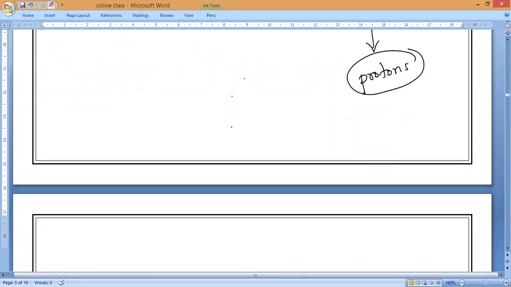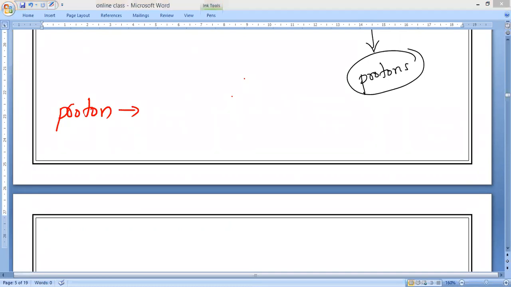So can anybody say what do you mean by proton? Definition, please. Like electron, as I said, proton means what? Jayavarsini, can you say? A proton is a positively charged particle found in the atoms of all the elements. That's all.